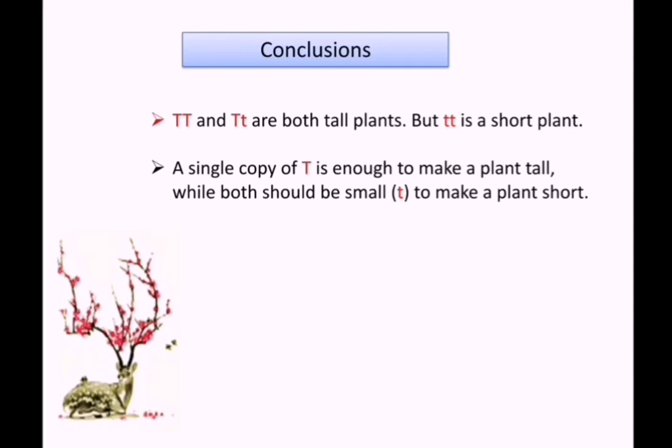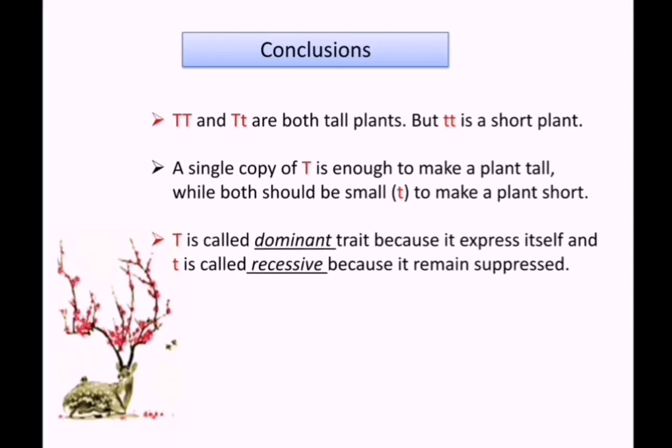Both alleles should be small t to make the plant short. If a single T is there, the plant will be tall. So T is called the dominant trait because it expresses itself, and small t is called recessive because it remains suppressed.